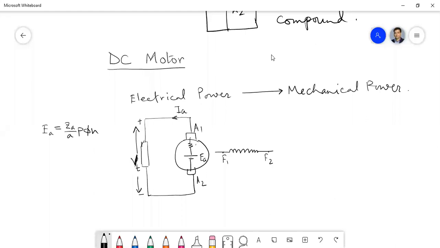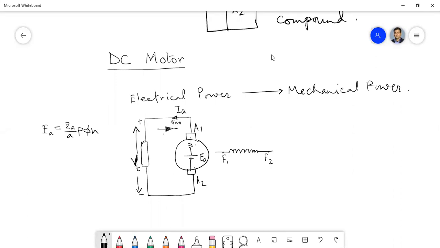But for a motor, we supply the voltage and current enters into the machine. So this direction is used for the generator, but for the motor the direction will be from the terminal to the machine.